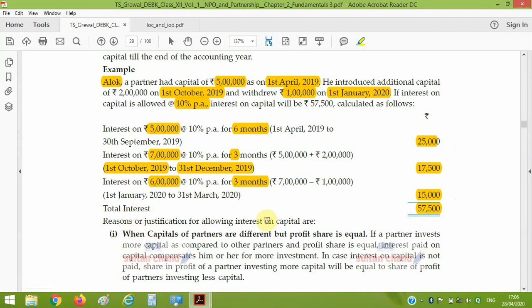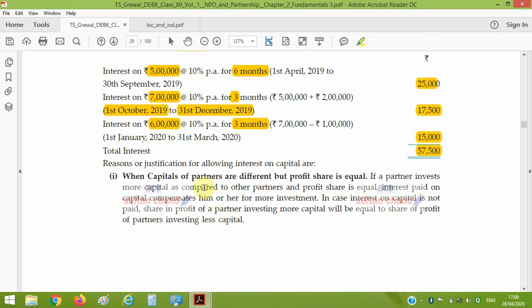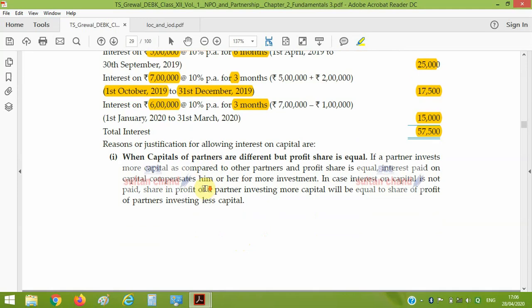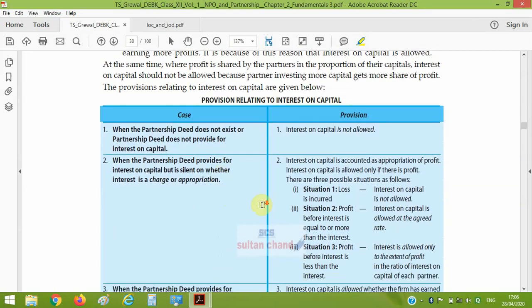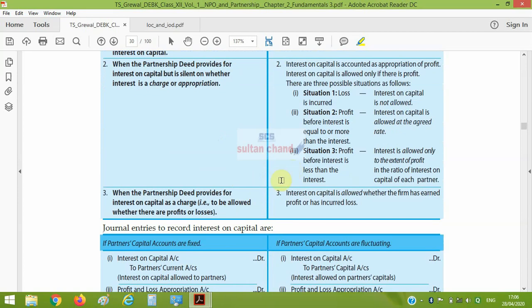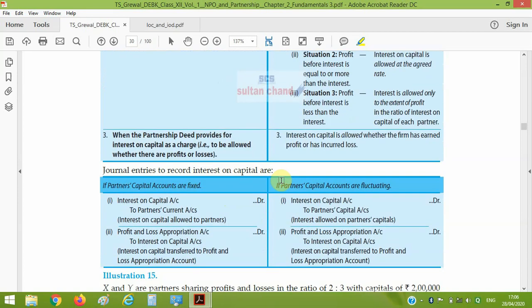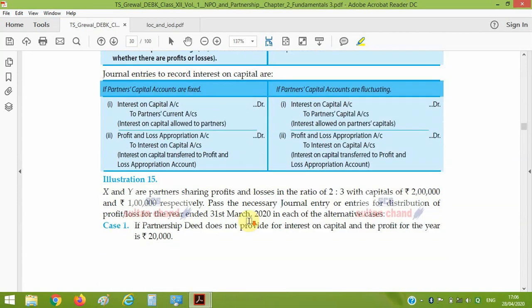The reason or justification for allowing interest we have already studied. When a partner has contributed to the capital, in order to compensate them we have to give it. Thereafter, there are entries and some situations on what to do. We will do it with numerical questions.